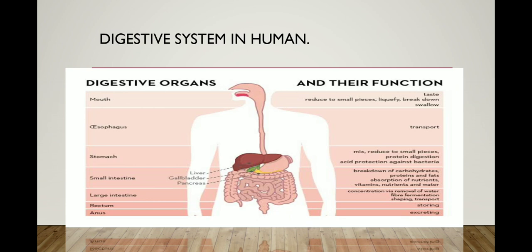The stomach mixes and reduces food to small pieces, digests protein and protects against bacteria, because it contains hydrochloric acid. Then in the small intestine, there is breakdown of carbohydrate, protein and fat, and absorption of nutrition, vitamins and water. After that food goes into the large intestine, for concentration while removing water, fiber fermentation and shaping for transport. The rectum stores undigested food, and the anus is the excreting part of the human body. So this is all about the digestive system.